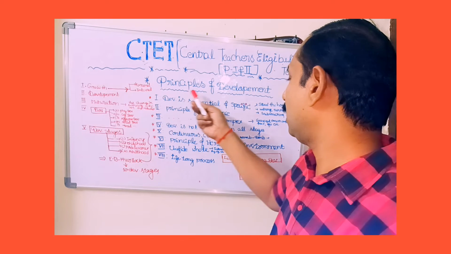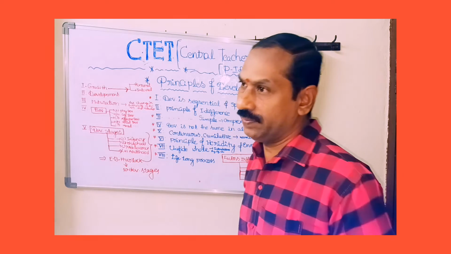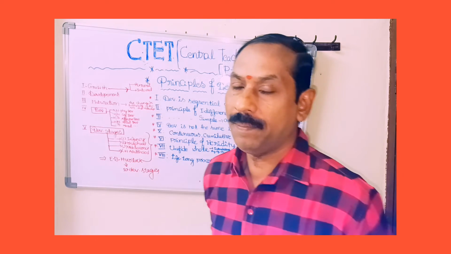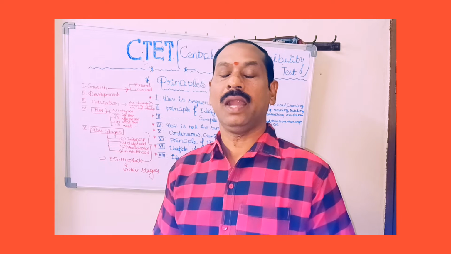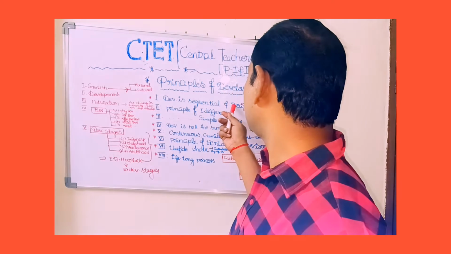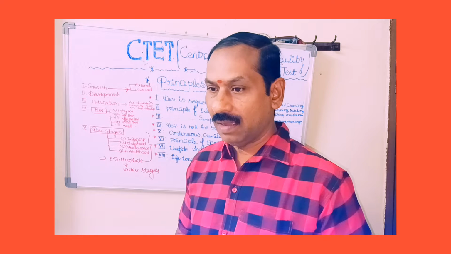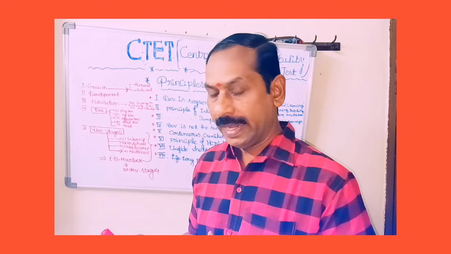And if we see the principles of development, development is sequential and specific. Why? Because development proceeds sequentially, and development is a specific factor. After childbirth, different types of developments take place.